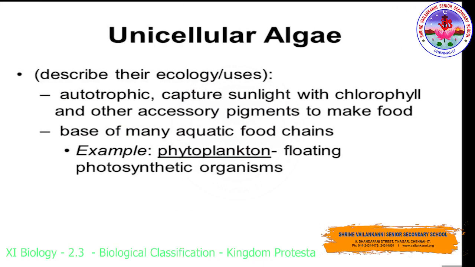Unicellular algae. Autotrophic mode of nutrition. It captures sunlight with chlorophyll and other accessory pigments to make food. Base of many aquatic food chains. An example will be phytoplankton, which are floating photosynthetic organisms.